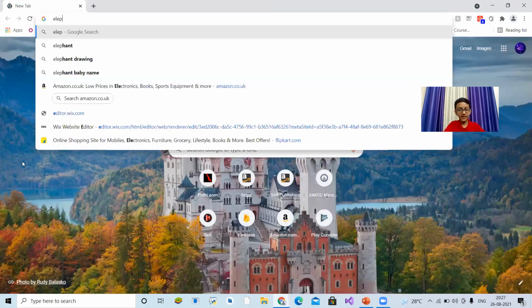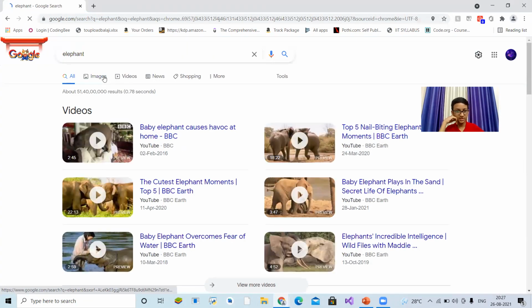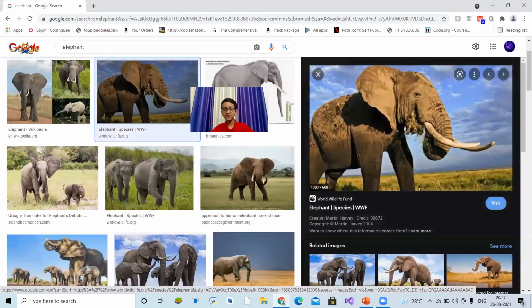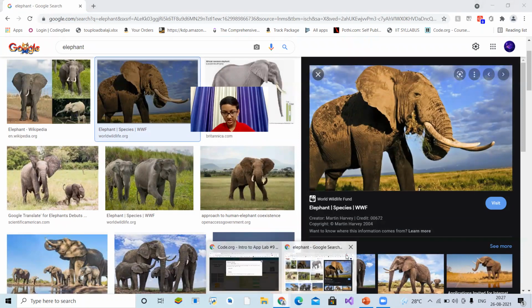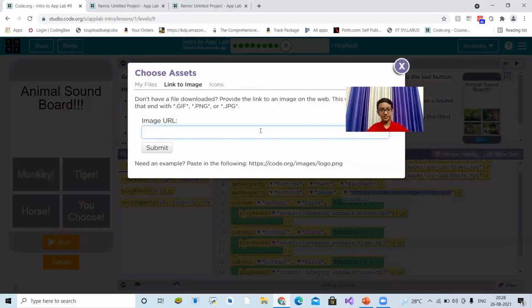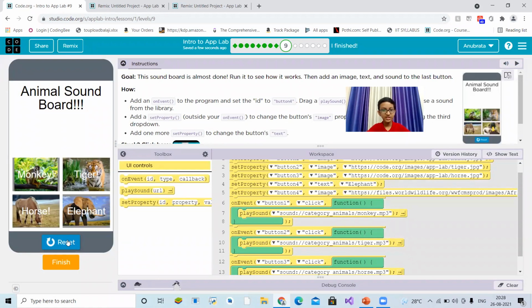So we'll search elephant. Let's click on image. Oh, it's looking nice. Just right click on it and copy image address. Now let's close this window and navigate to this window. Let's paste the image URL and click on submit. So you see, the picture of the elephant is also coming.